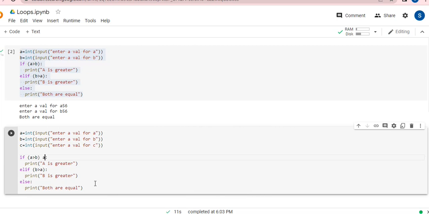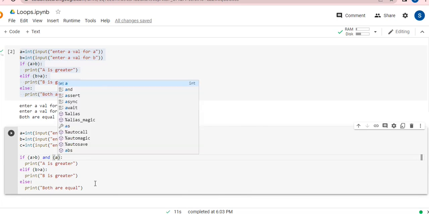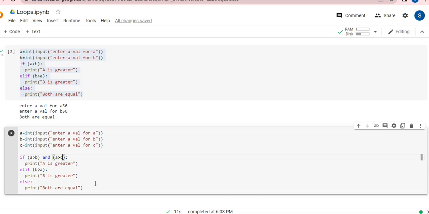So this is the operator which I'm going to use over here, that is AND, because I'm checking two different conditions. I need to check whether A is greater than B or not. If A is greater than B, then I'll check the next condition also, if A is greater than C as well. Then I can say, okay, A is greater. Similarly, I'm writing else if, and I'm adding AND: if B is greater than A, and at the same time B is also greater than C, then I'll simply write over here B is greater.